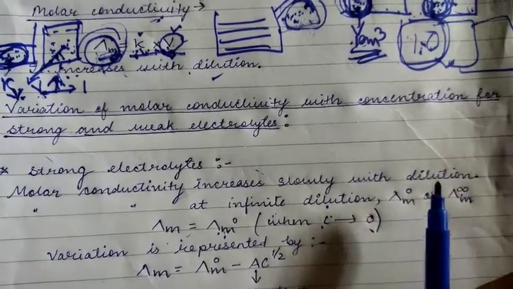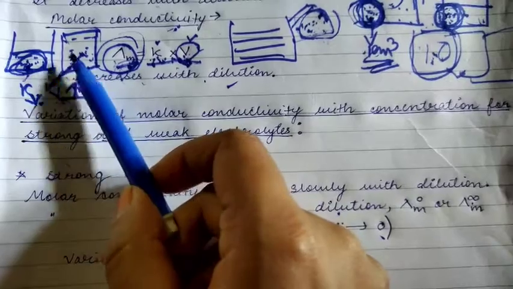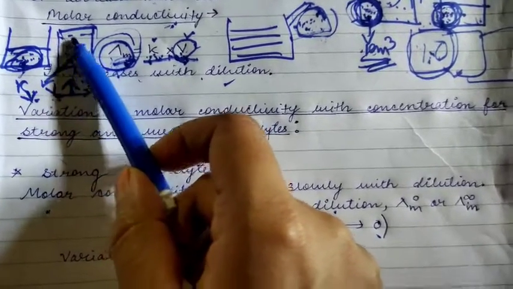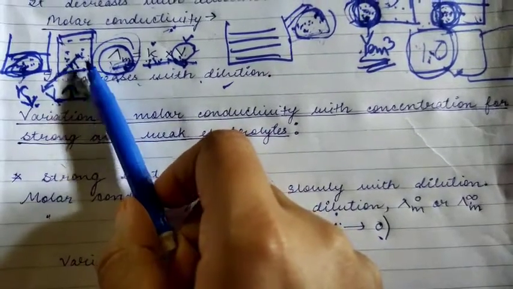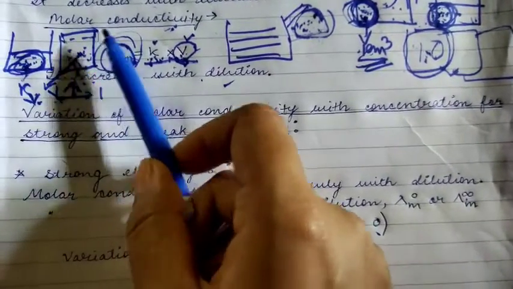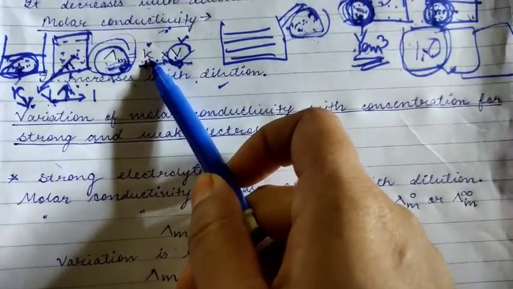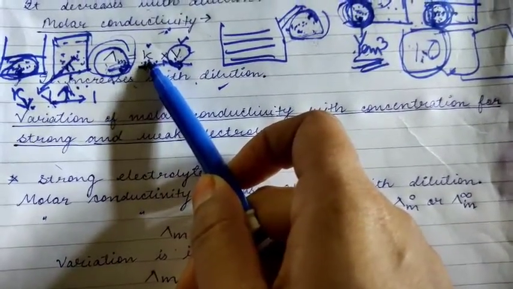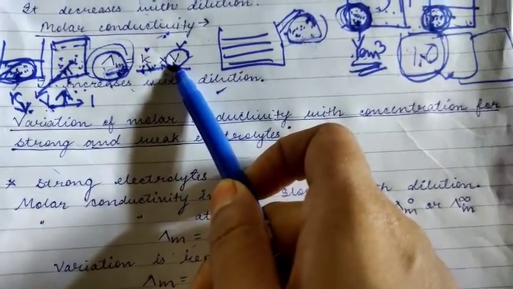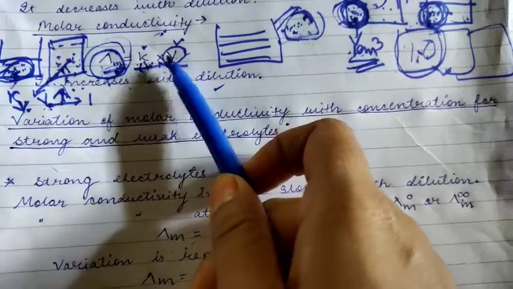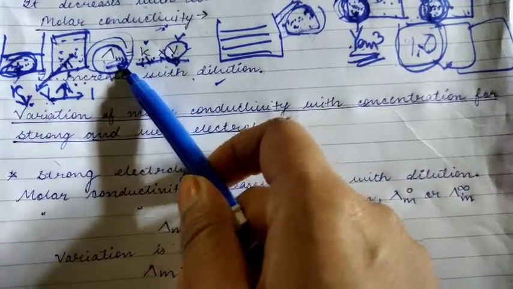You cannot find the 1 mole here only, you have to search for it in a larger amount of water. The volume is increasing, but the decreasing effect on the conductivity kappa is very small compared to how much water you are adding. So this is less, this is very high, so ultimately this will be very high. Clear?